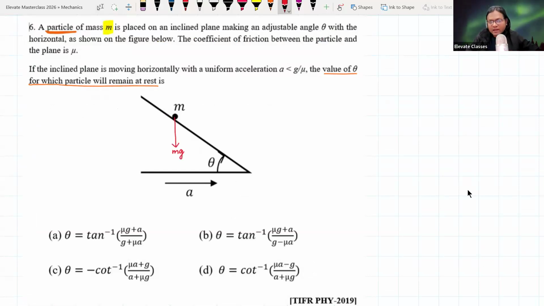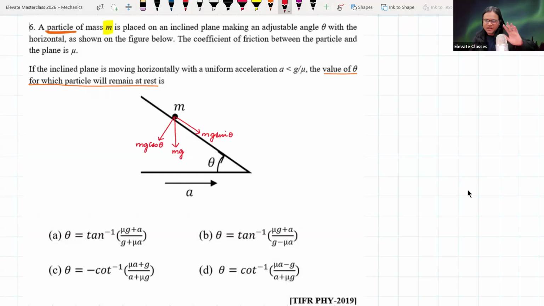and resolving gravity along various directions. Along this direction it is mg sin theta. Along this direction it is mg cos theta.